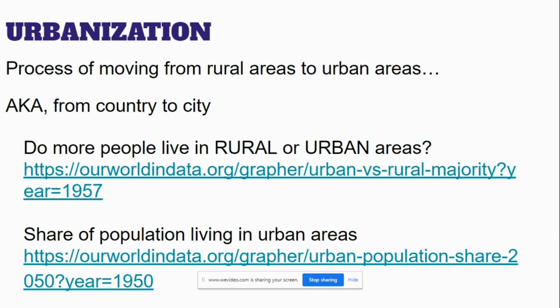If we look at our third category, this one is kind of new. We haven't really looked at this much yet this year. Urbanization. Urbanization is the process of moving from rural areas to urban areas. Basically, that means moving from the country to the city.